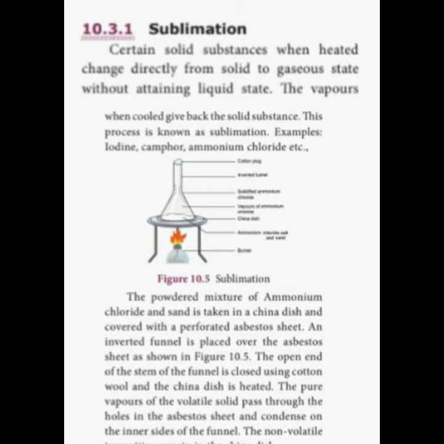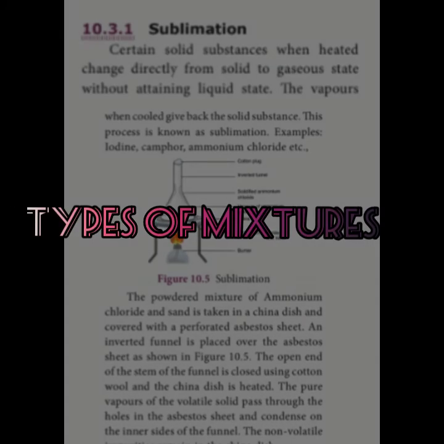Ammonium chloride is a volatile substance; if we heat it, it directly changes into vapor, and sand is a non-volatile substance which does not change into vapor. The mixture is taken in a china dish covered with a perforated asbestos sheet, and an inverted funnel is placed over it. The open end of the stem of the funnel is closed with cotton wool, and the china dish is heated. The vapors are deposited on the inner sides of the funnel. After cooling, we remove them and get pure ammonium chloride. The non-volatile impurities remain in the china dish.